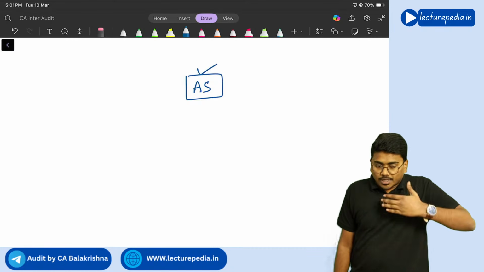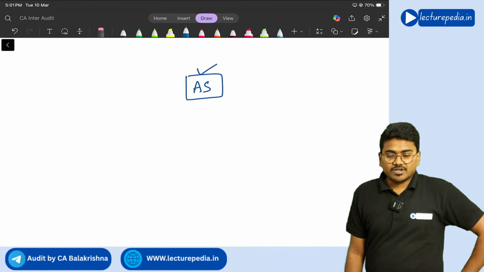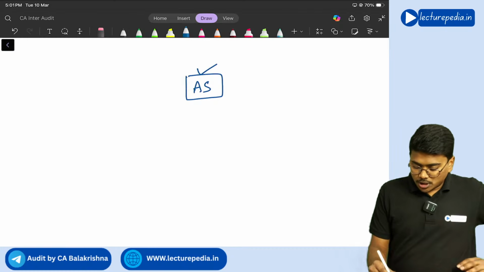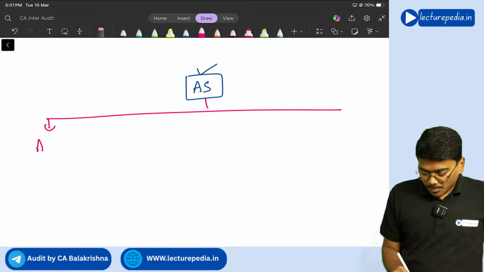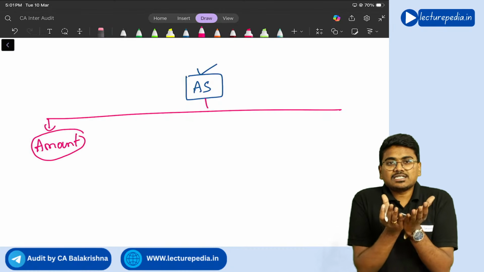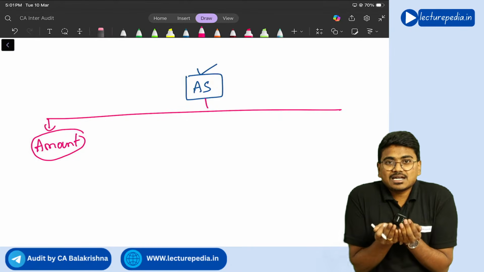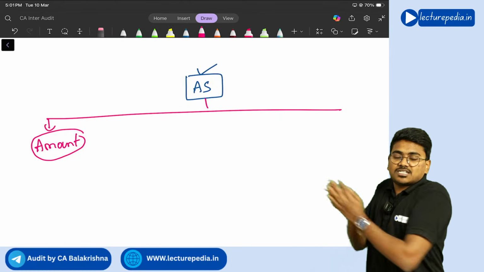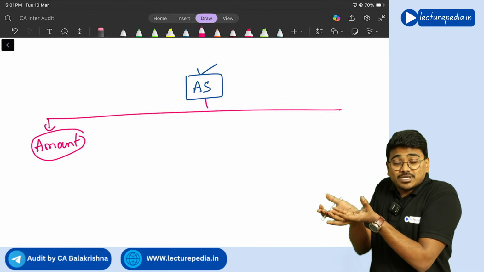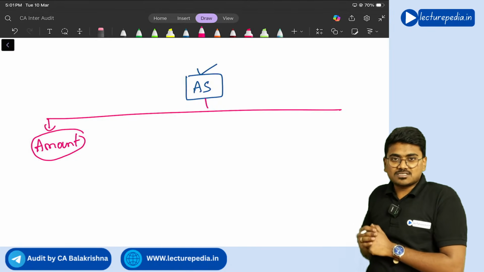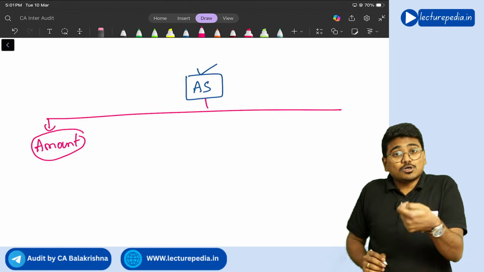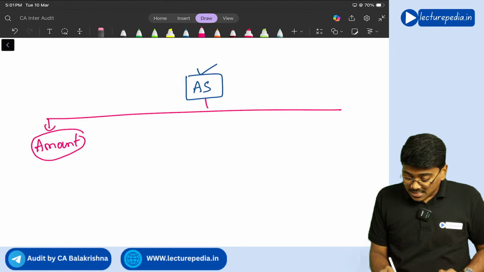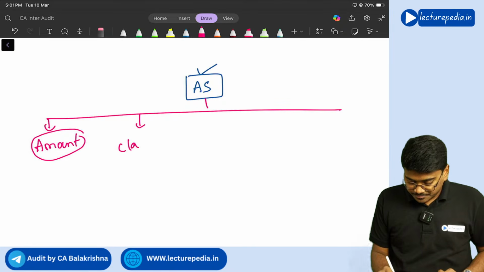Now, if you read the accounting standard related to inventory, it will give you guidance about amount. At what amount you have to recognize the inventory in the financial statements, that guidance will be given to you by the accounting standard. And it will also give you guidance about classification.